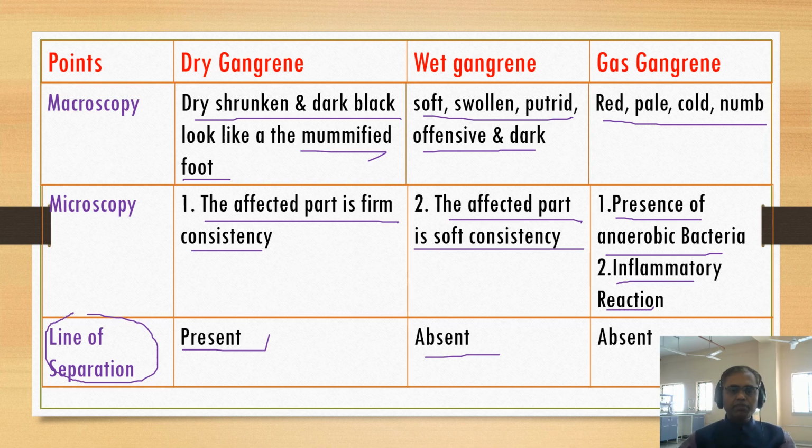What is line of separation? You can see it here. Suppose it is happening in the limb. So here are the mummified tissues. This is the necrotic gangrenous necrosis, and here are the normal tissues. So between normal tissue and necrotic tissue, there is the presence of some line. You can see it clinically. This line we can see in dry gangrene, whereas it is absent in case of wet gangrene and gas gangrene. So that's the difference between dry gangrene, wet gangrene and gas gangrene.